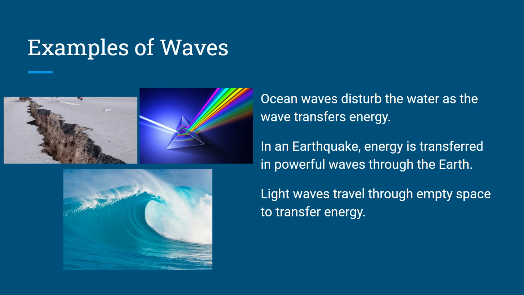Examples of waves. I know we talked about this a little bit in class, but waves don't just have to be water waves, although ocean waves are an example of that, right? They transfer energy through the water. There's lots of different kinds of waves. So earthquakes transfer energy through the ground in the form of waves. Light transfers energy through empty space in the form of waves. There's lots of options. That's just three, but a couple good examples.